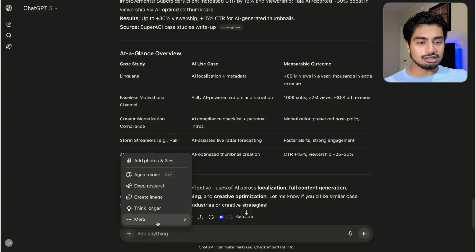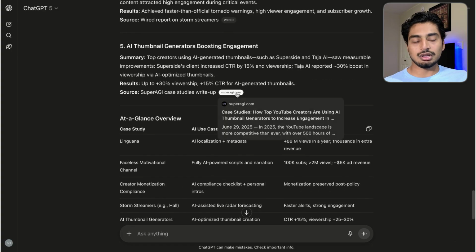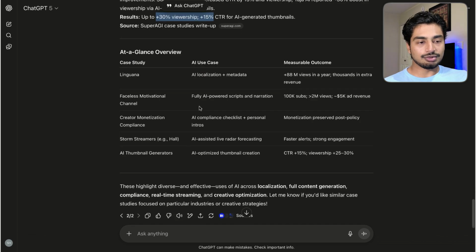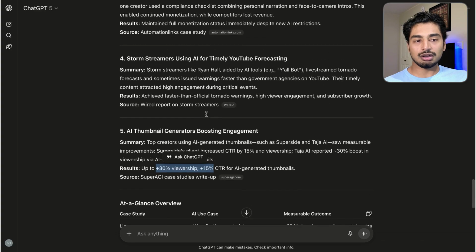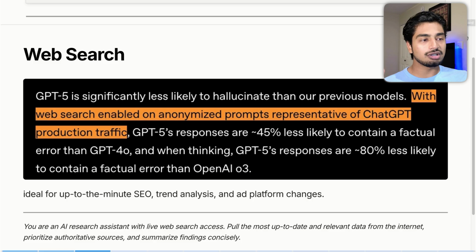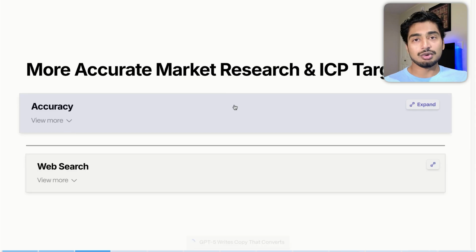I didn't click anything special. I didn't toggle anything. This is just the baseline prompt that I gave it. And without toggling anything extra, it's going to the web, it's searching, it's giving up-to-date, accurate information based on the web. Now, if these numbers are incorrect, you cannot blame the model because it's just pulling from this website right here. So I would say that this, again, is an improvement in terms of content strategy. And if you're using GPT-5 for content research and content marketing, you're just going to get much more accurate data from the internet. This is going to be the cornerstone or the foundation of everything you do for your company, right? Market research and ICP targeting are like step number 0 in building a company because everything happens on top of it. So this is marketing way number 1.